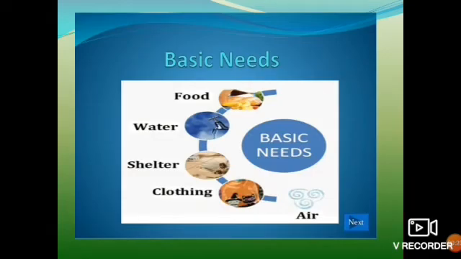What are the basic needs of an animal? The basic needs of an animal are food, water, shelter and air. Clothing is also a basic need of a human being, right? Because only human beings wear clothes. None of the animals are wearing clothes. Okay. All these needs are fulfilled only by the plants, because plants provide us all these needs. We get food, water, shelter, clothing and oxygen only from the plants.